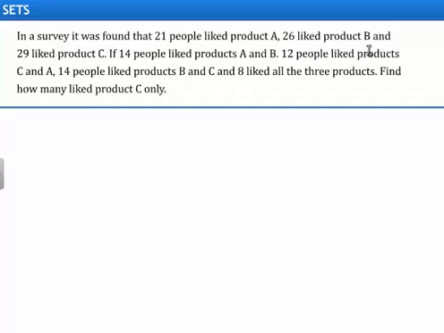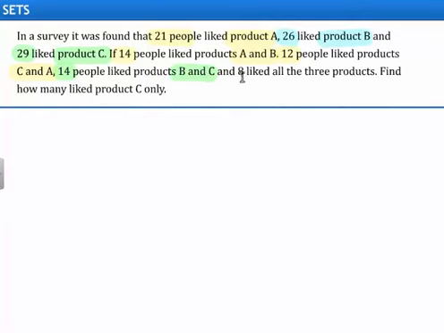In this question, it is given that a survey was conducted and it was found that 21 people liked the product A, 26 people liked the product B, and 29 people liked the product C. It is also given 14 people liked the products A and B both, 12 people liked the products C and A both, and 14 people liked the products B and C both.